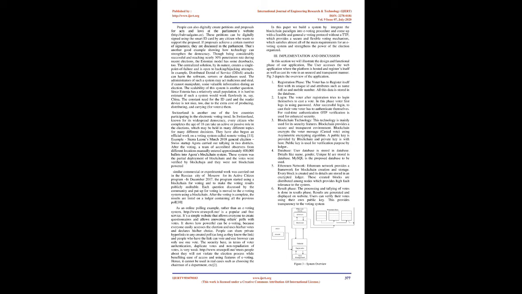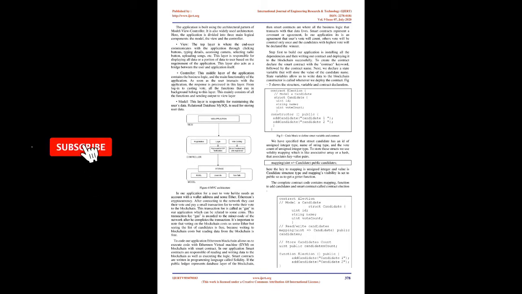As an online polling example, rather than an e-voting system, www.strawpoll.me is a popular and free service. It's a simple website that allows everyone to create questionnaires and answer others' polls with votes. It shows how powerful e-voting can be, because everyone easily accesses the election, uses his/her vote and declares his/her choice. People can share private hyperlinks to any created poll, and as long as they know the link, people who have the link can vote, and one browser can only use one vote.